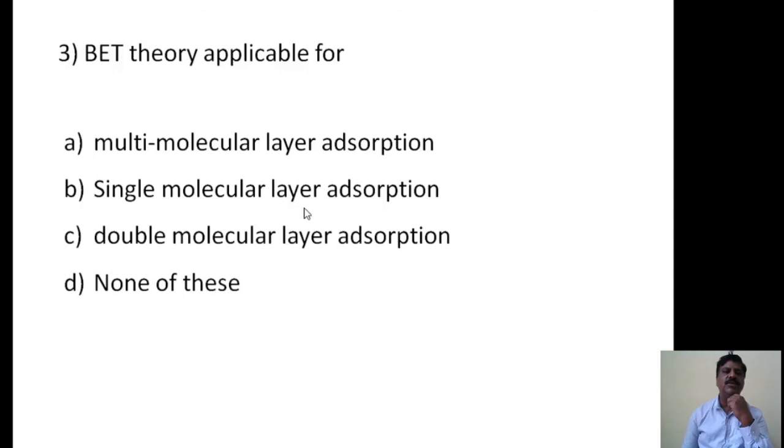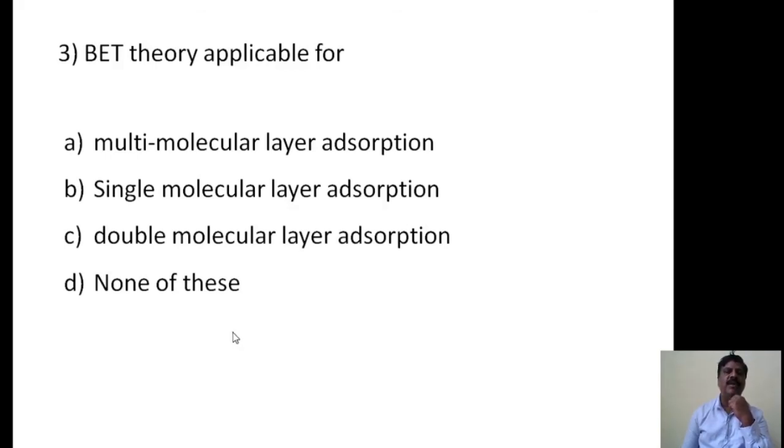Then the third question: BET theory is applicable for A option multimolecular adsorption, B option single molecular layer adsorption, C option double molecular layer adsorption, and D is none of these. I will give just 10 seconds.